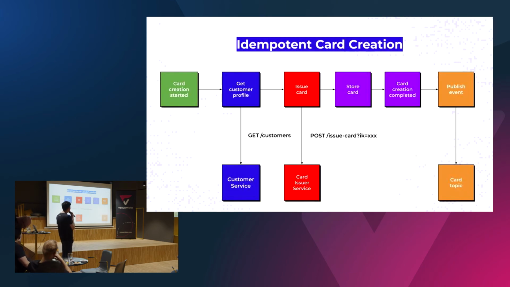So this is the updated version of our process. You can see that our post request to the issue card service now contains an additional parameter that is our idempotency key. We also added an idempotency key to the initial message that triggers the whole thing. And we kept the issue card step in its own phase and also publishing the event in its own phase, because those two steps actually mutate stuff outside of our service. But we can group together storing the card and completing card creation, because those are just updates in our local database.